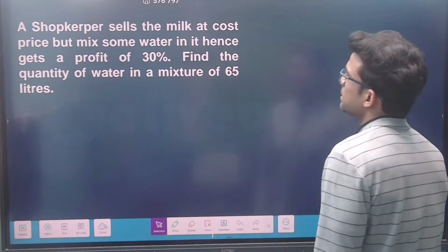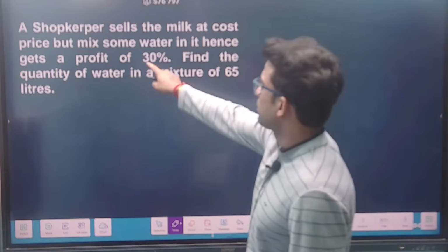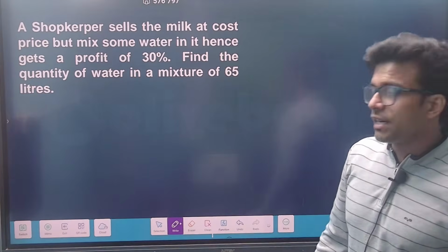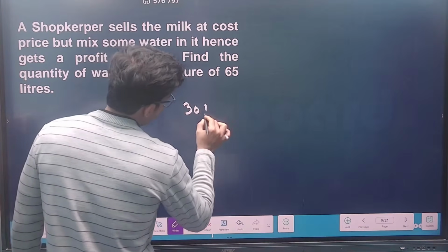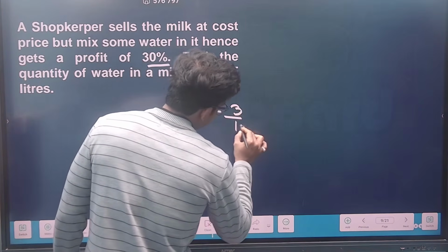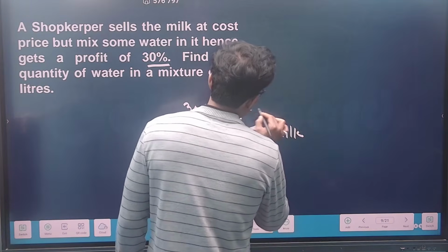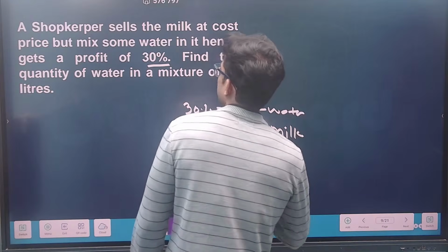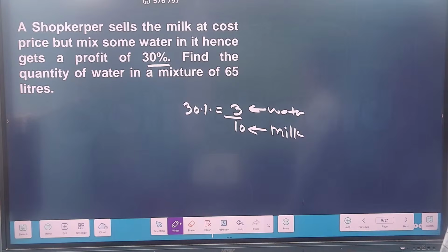Now, a shopkeeper sells the milk at the cost price but mixes some water in it, hence gets a profit of 30%. Again, this is the same question which I have created. So you should know fatafat, guys, 30% means basically 3 by 10. This is my milk and this is my water, right? They are asking to find the quantity of water in a mixture of 65 liters.